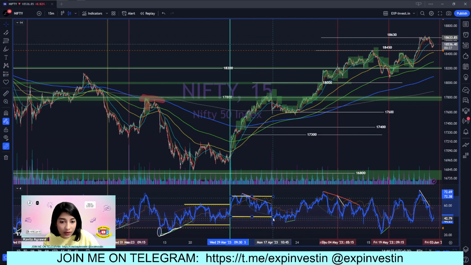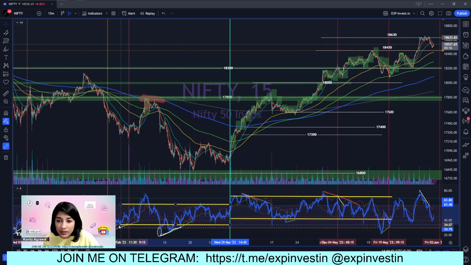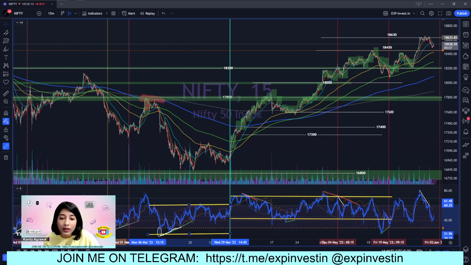And on the downside, when it came down for a correction, it sort of stayed above the level of 40. It barely came down to touch the level of 30, whereas previously when it started correcting significantly from here, you can see that RSI was clearly going below the level of 30.